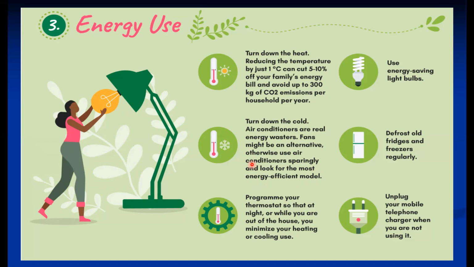Program your thermostat so that at night or while you are out of the house, you minimize your heating or cooling usage. So use air conditioners which have the technique of automatically shutting off when not required. Use energy saving light bulbs like CFL.